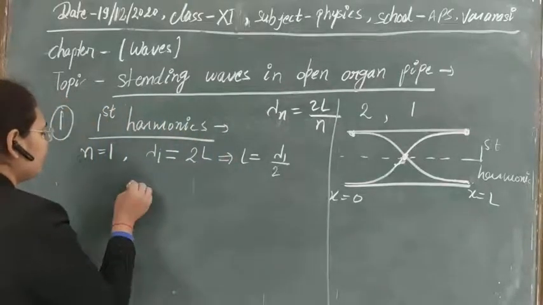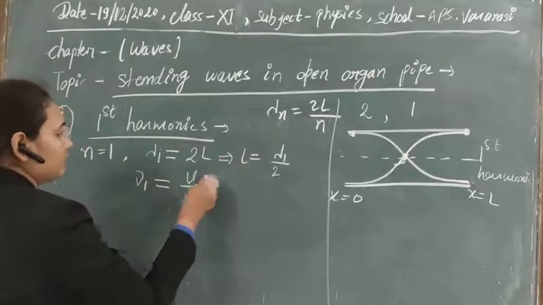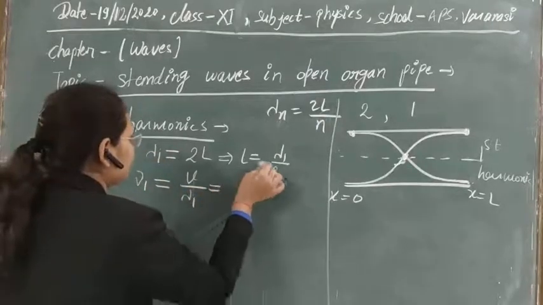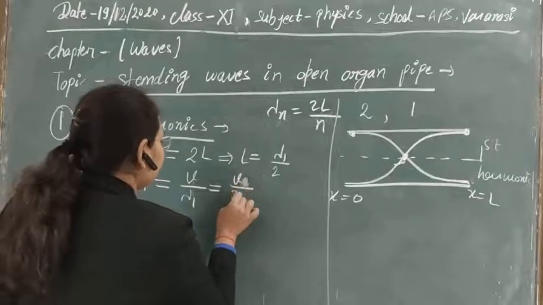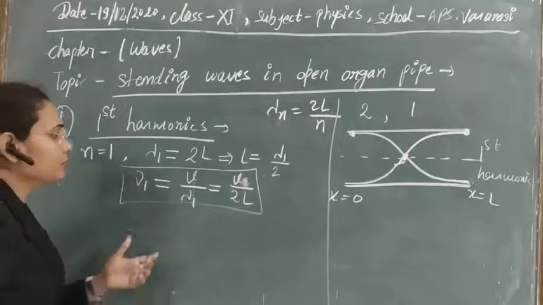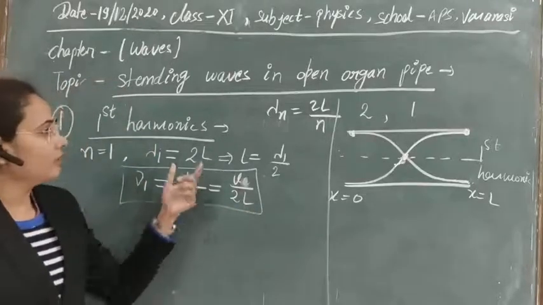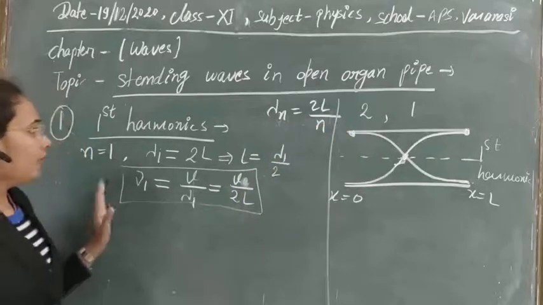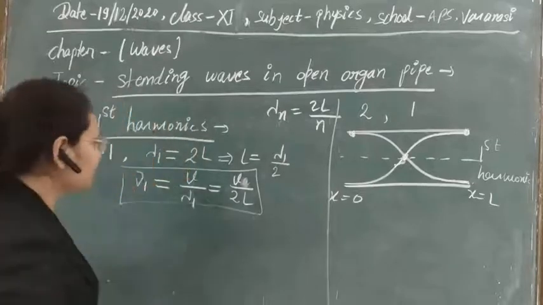We can calculate the frequency very easily with the help of velocity upon lambda 1, and let's put the value of lambda 1, then this is v upon 2L. So if you just produce this frequency in the open organ pipe, then we will get the first harmonic and this type of wave we will get for this. Clear? Next let's see its second harmonic.